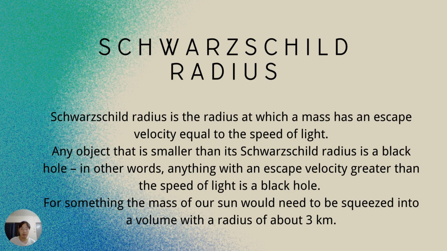For example, the mass of our sun in our solar system is around 2 times 10 to the power of 30 kg. For something with the mass of our sun to become a black hole, it would need to be squeezed into a volume with a radius of about 3 kilometers.